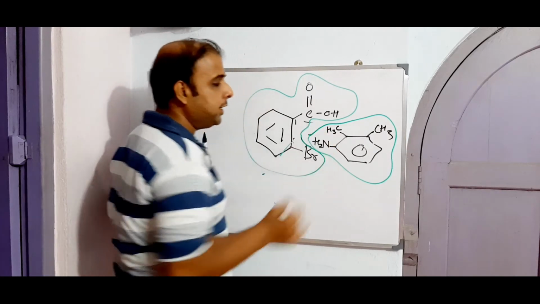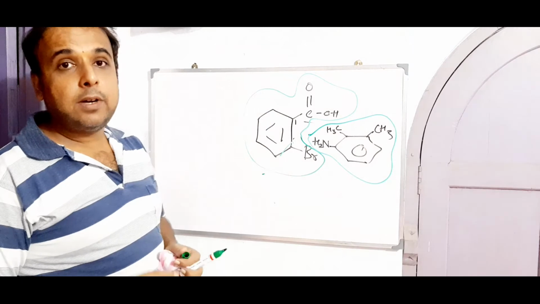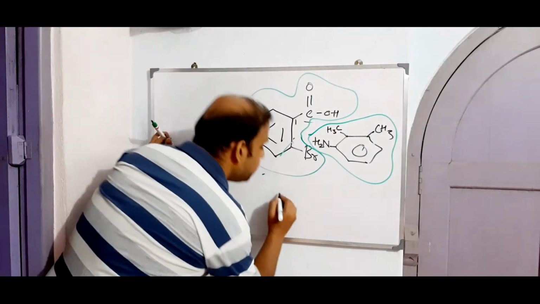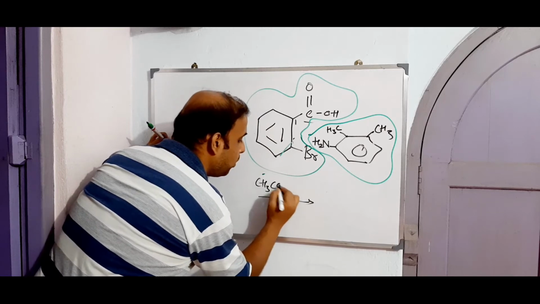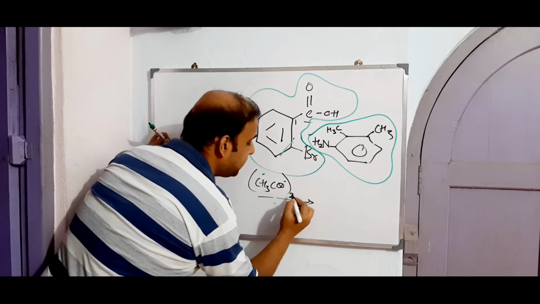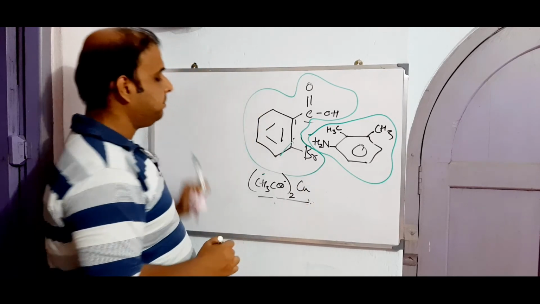Now I need to merge them together in presence of copper acetate, that is (CH3COO)2 Cu, right?